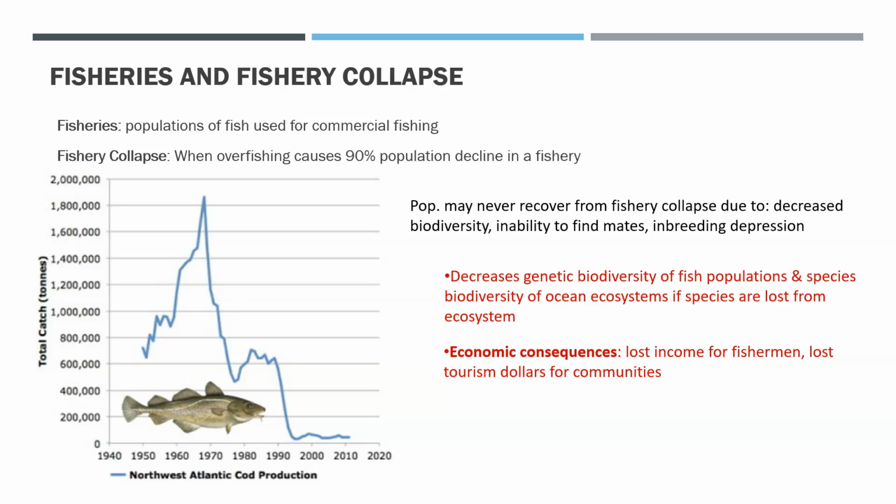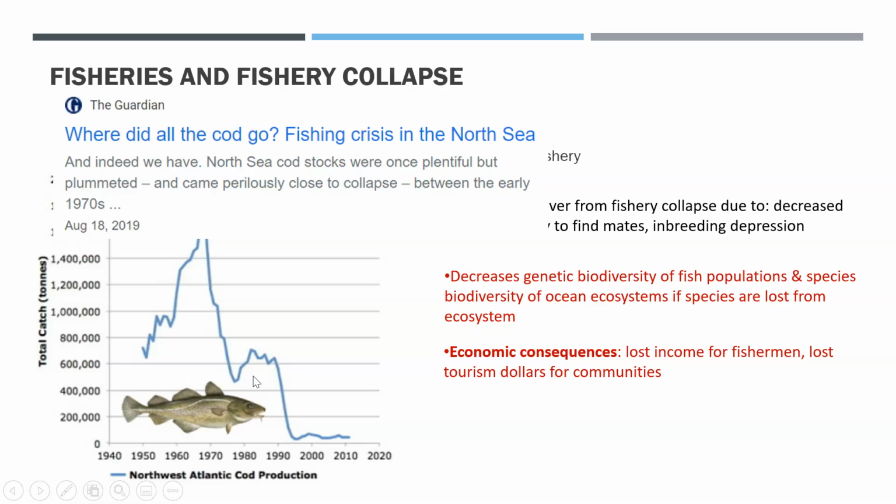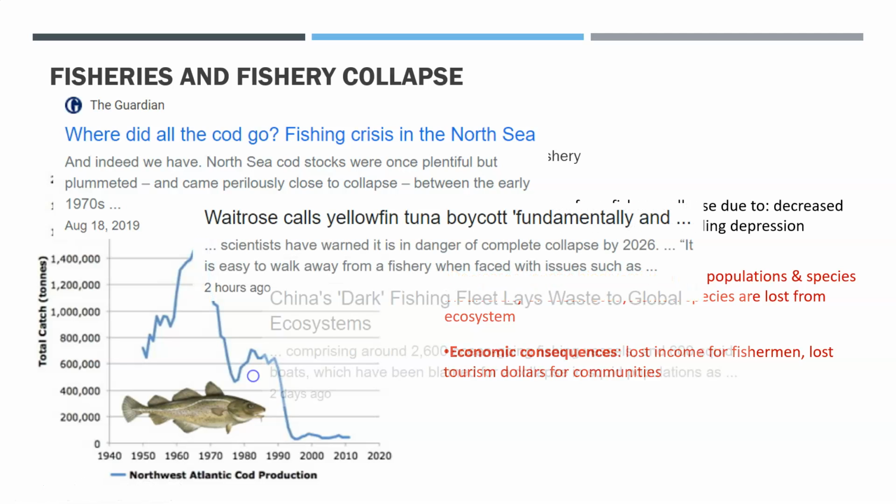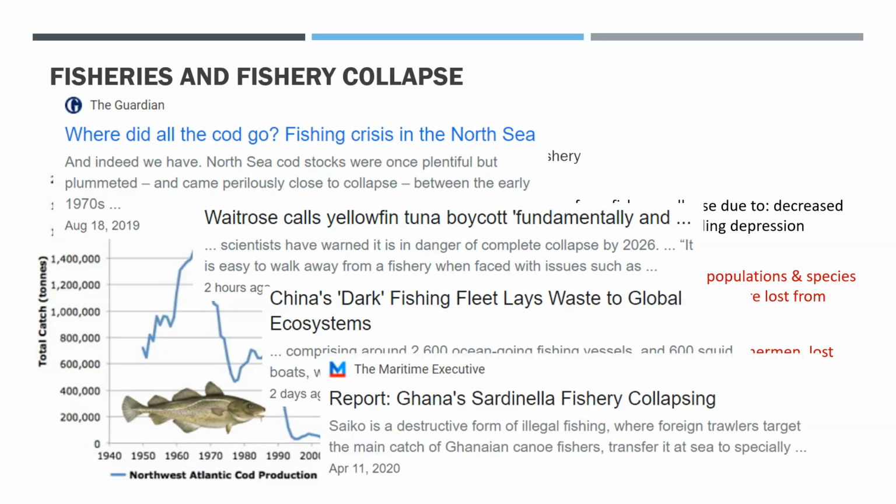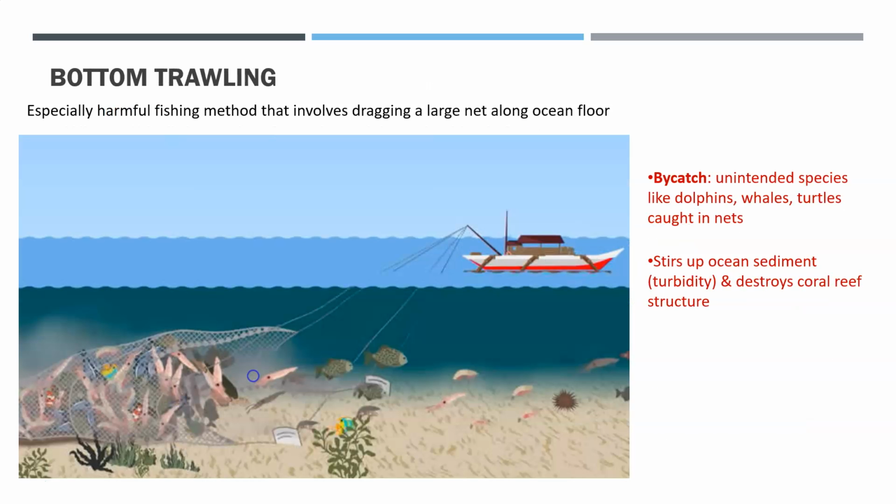Additionally, there's an economic consequence, the loss of income for the fishermen and those tourism dollars related to going on fishing tours and fishing trips. So this has been a widespread problem. Here are some headlines, even recent ones, of fishery collapses: Sardinella fishery collapse, cod, yellowfin tuna.